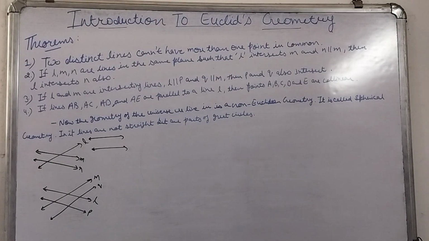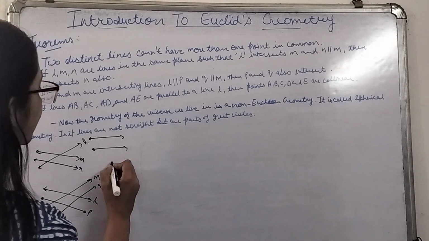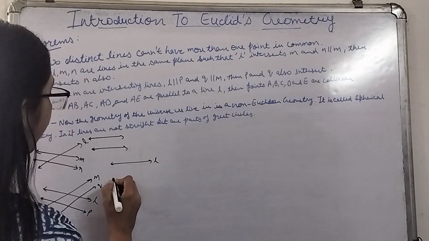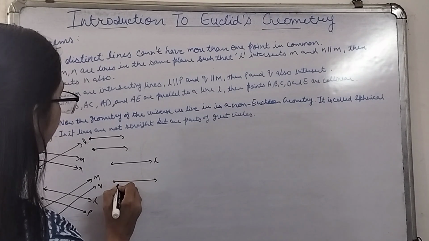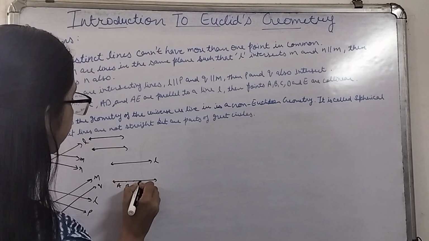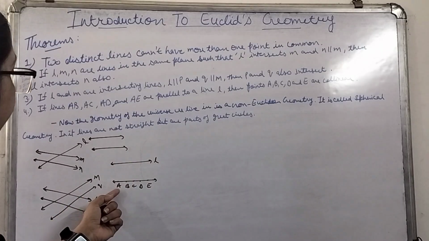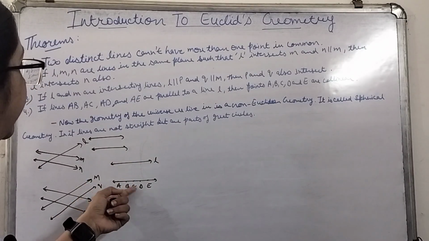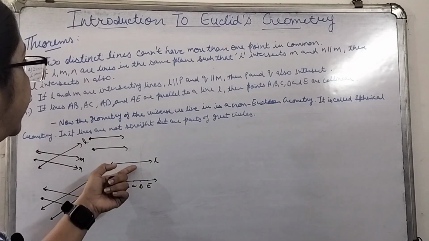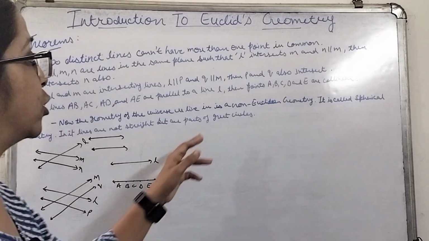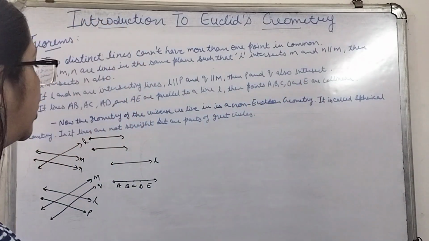The fourth theorem is, if lines AB, AC, AD and AE are parallel to a line L, suppose this is a line L and here are your points A, B, C, D, E. So line AB is parallel to L, AC is parallel to L, AD is parallel to L and AE is parallel to L. In that case, the points A, B, C, D, E will be collinear.